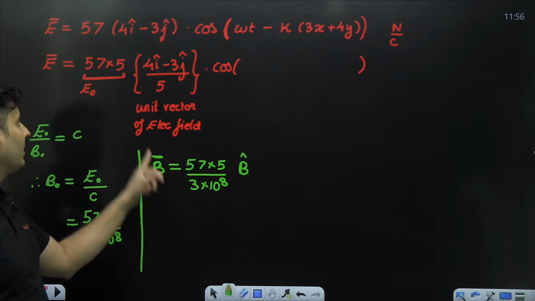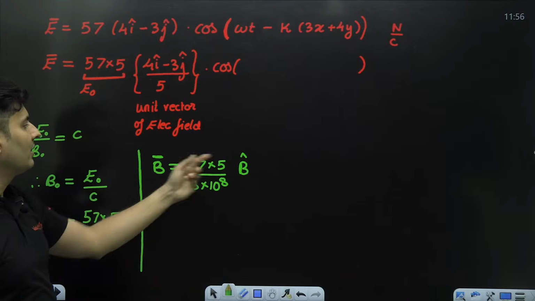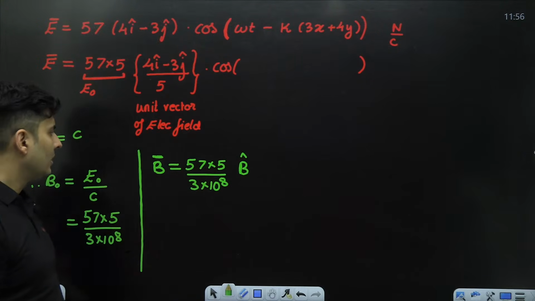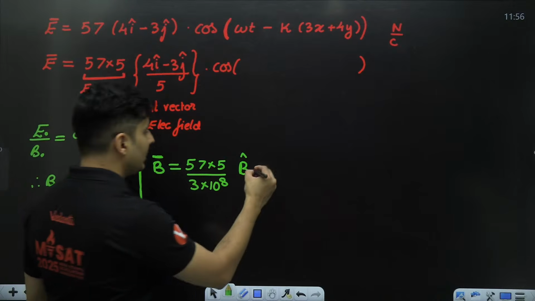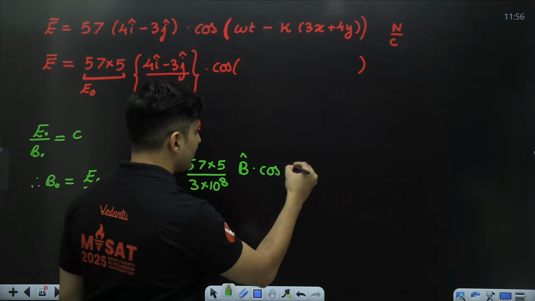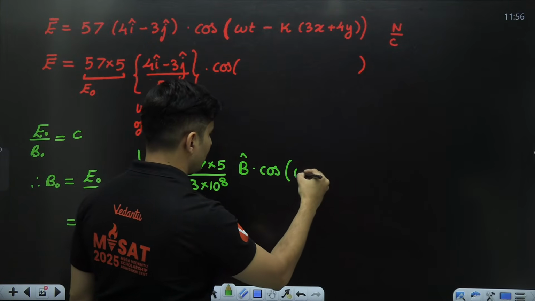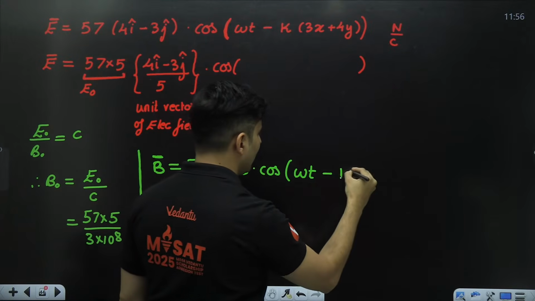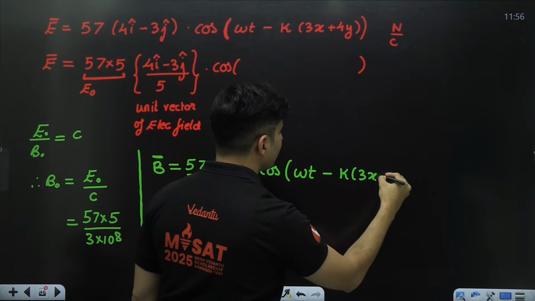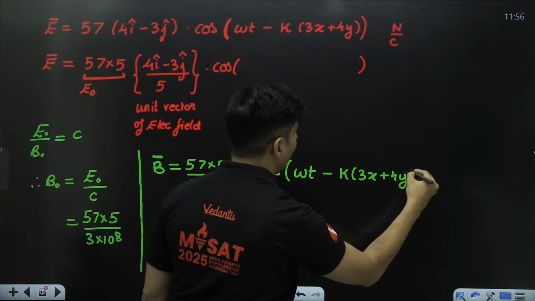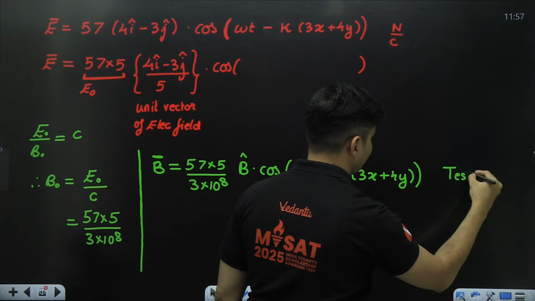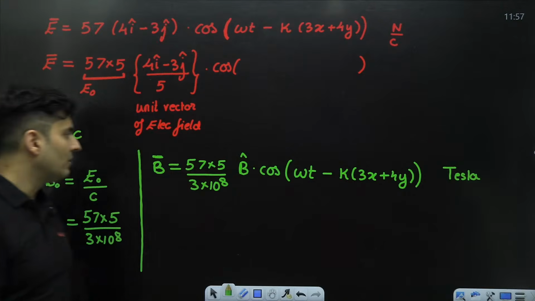There will be a b hat, which I do not know what it is. For now, just leaving it like that. And next will be basically your cos and all those terms: omega t minus whatever that k into 3x plus 4y bracket complete, but in Tesla. This is how the equation will look like.